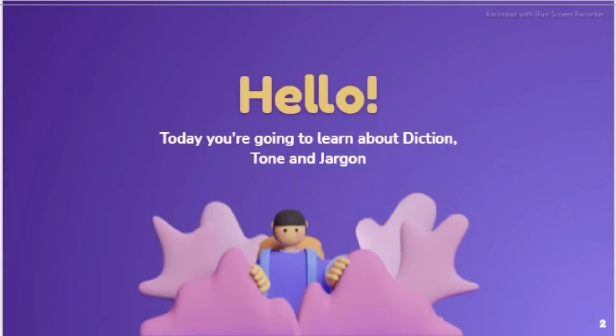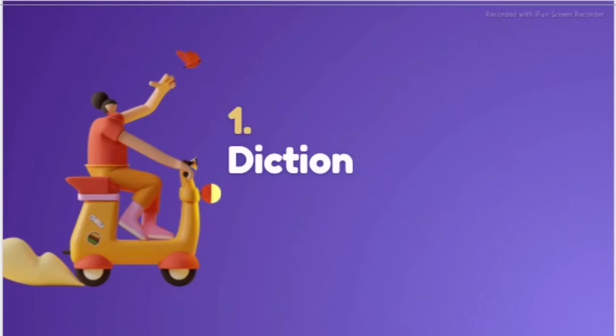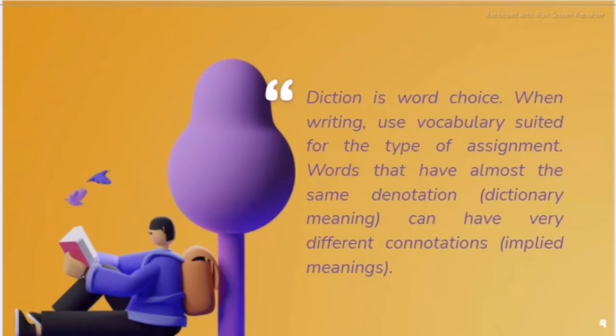Hello, so for today, we are going to learn about diction, tone, and jargon. Diction. Diction is word choice. When writing, use vocabulary suited for the type of assignment. Words that have almost the same denotations or dictionary meaning can have very different connotations or implied meanings.